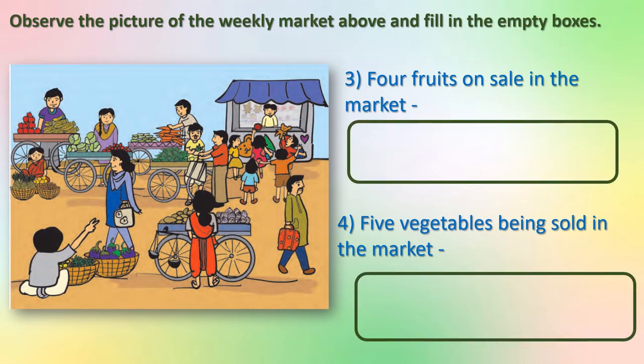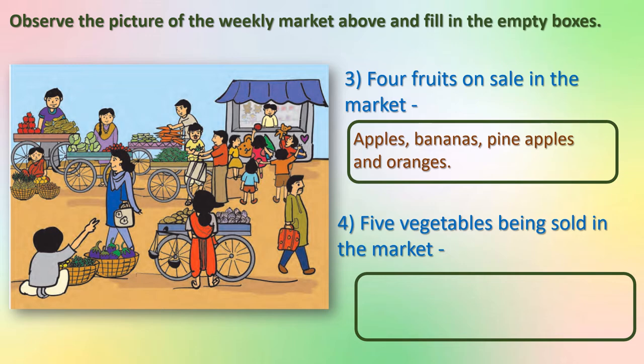Four fruits on sale in the market. Yes, you can see here apples, bananas, pineapples, and these oranges and chikoos also are there. Let us write any 4 fruits here: apples, bananas, pineapples and oranges. Okay, you know the names of the fruits, isn't it?